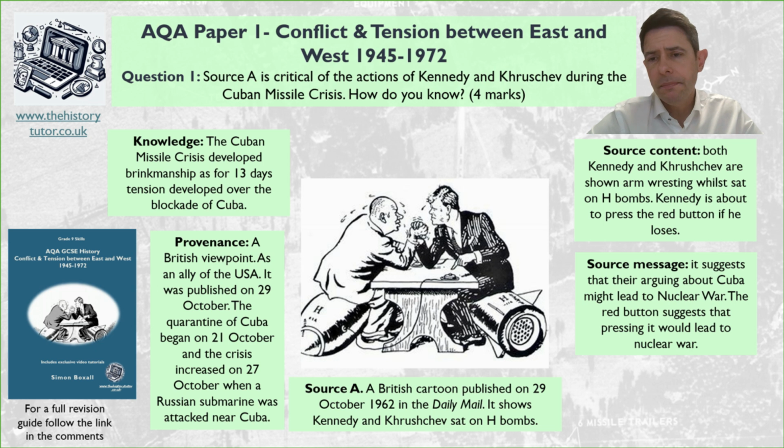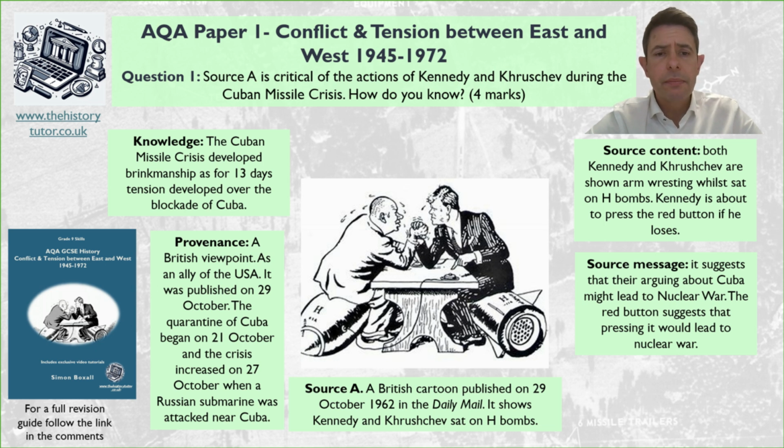So here's what I've gone for. The content shows Kennedy and Khrushchev arm wrestling while sat on H-bombs, and Kennedy is about to press the button, clearly for nuclear destruction. Clearly a message, therefore, suggesting that the Cuban Missile Crisis might lead to nuclear war, and we could use that phrase "mad" here as well. And the red button suggests, again, Kennedy is going to unleash nuclear war.